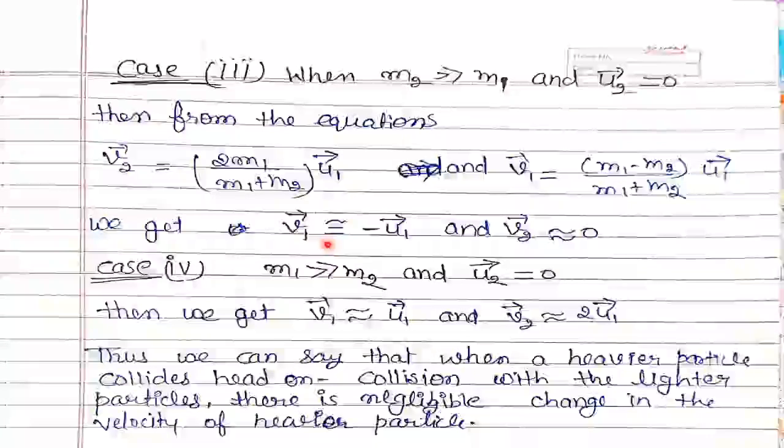We get v1 nearly equals minus u1 because m2 is very much greater than m1, and v2 equals 0. Similarly, if m1 is very much greater than m2, means the first particle is heavier than the second, and u2 equals 0, then we get v1 equals u1 and v2 equals 2u1.